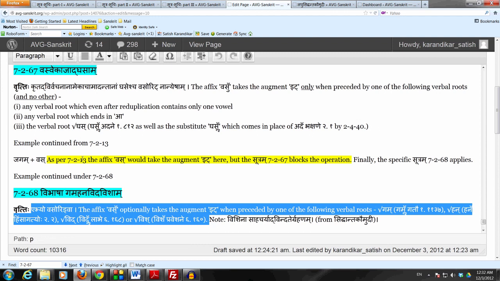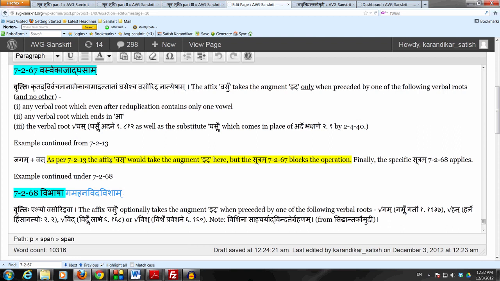But this 7.2.68 is only in the case of these four verbal roots. If you have the affix vasu preceded by any other verbal root, then you have to come to 7.2.67 only. In our case, we have the specific verbal root gam, that's why we are coming to 7.2.68. So let's look at 7.2.68 next, which is vibhasha gama hana vida visham.